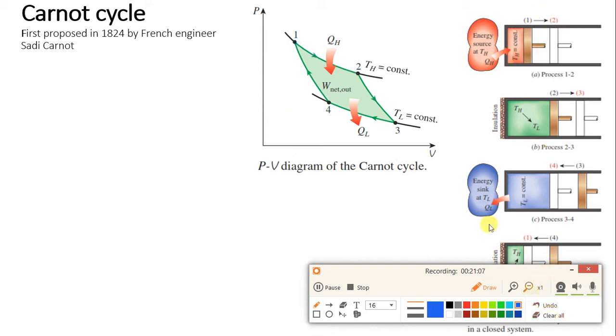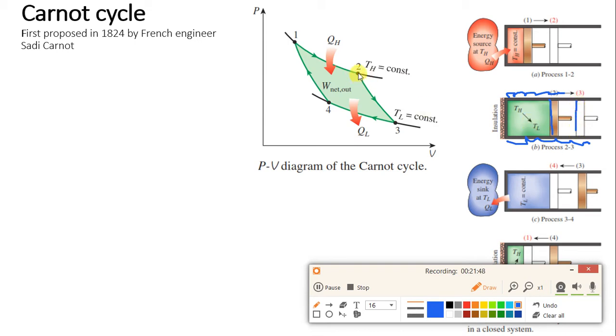Now after this, what is done in the next process, 2 to 3? The piston is still moving from left to right, okay? So the stroke remains the same. Now what happens is, this energy source is removed over here and insulation is provided. So now in this second diagram, we have insulation on the side as well as on the cylinder head. What will happen? What is the temperature inside at point 2? TH. Because of this high temperature, automatically the gas will expand and the piston will achieve this volume.